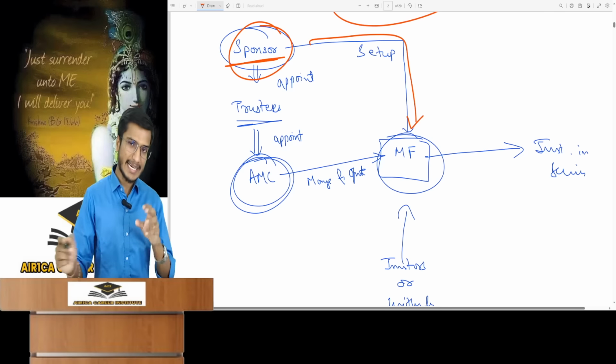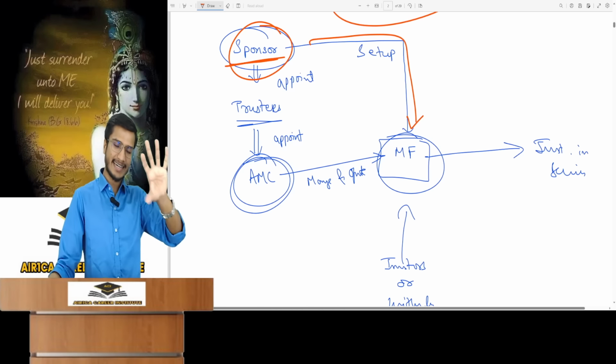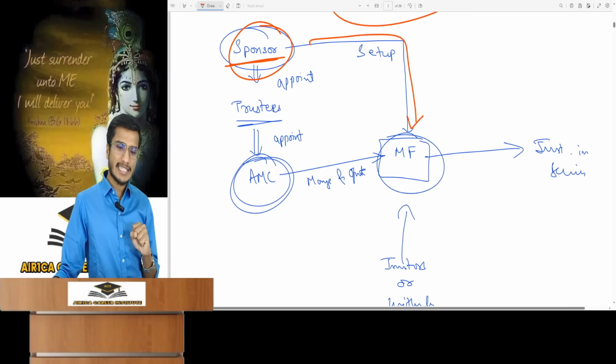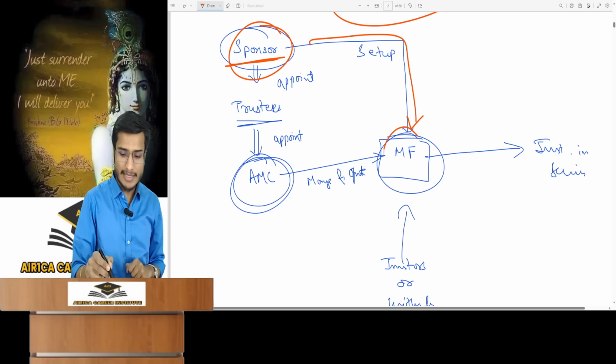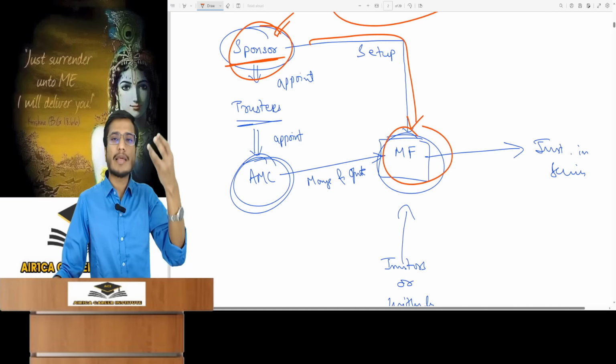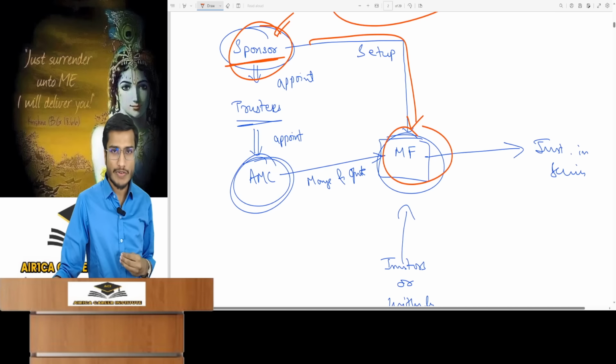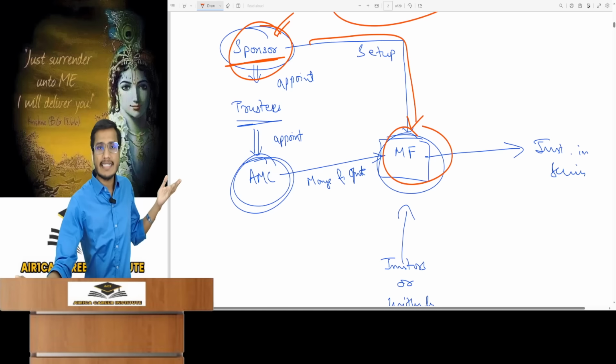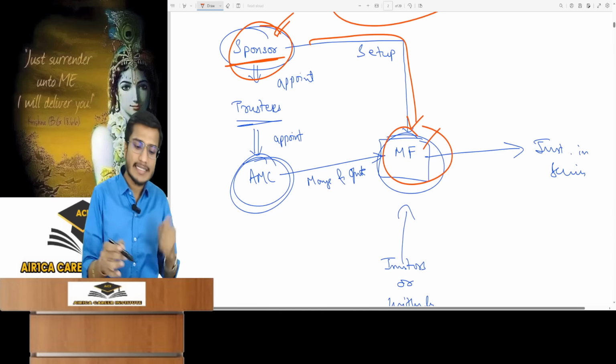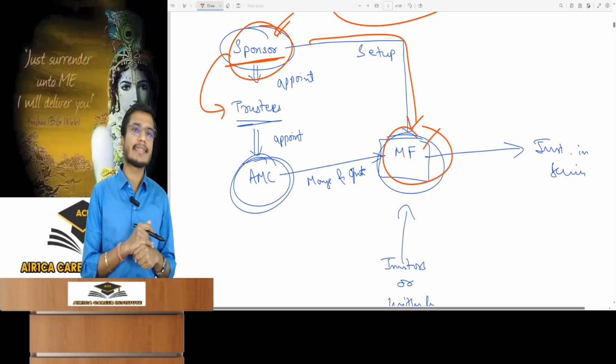How will he set it up? By getting a trust registered under the Indian Trust Act. He will get it registered as a trust. He has to take SEBI's approval, which he will get. The mutual fund is set up. This is called a sponsor, the promoter who started the mutual fund business. Now, since a mutual fund is registered as a trust, its trustees have to be appointed. So the sponsor appoints the trustees.